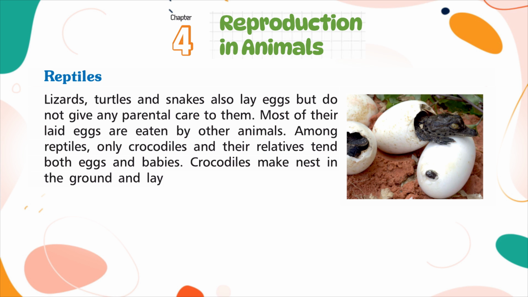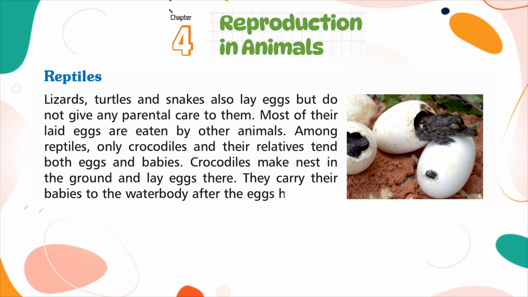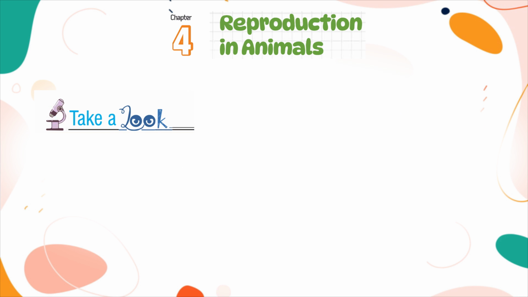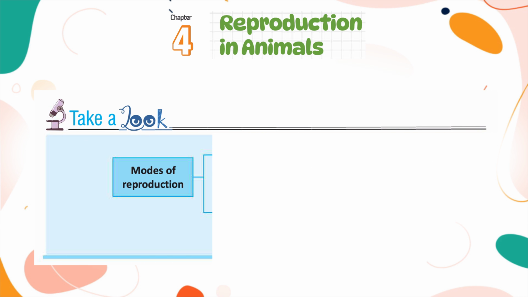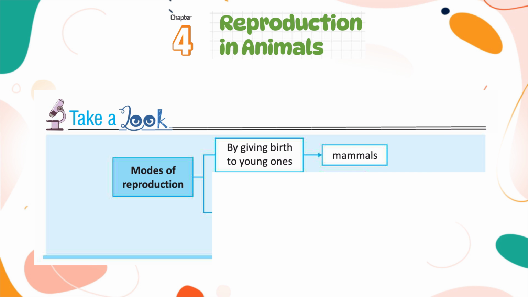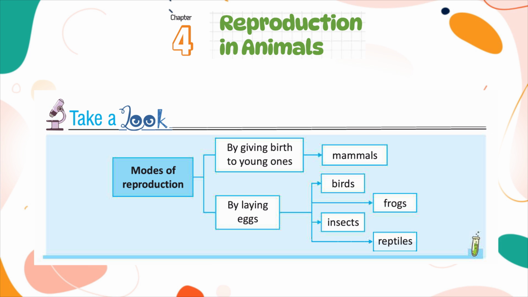Crocodiles nest in the ground and lay eggs there. They carry their newborn babies to a water body after they hatch and take care of them for some time. Take a look. Modes of reproduction. By giving birth to young ones, mammals. By laying eggs, birds, frogs, insects, reptiles.